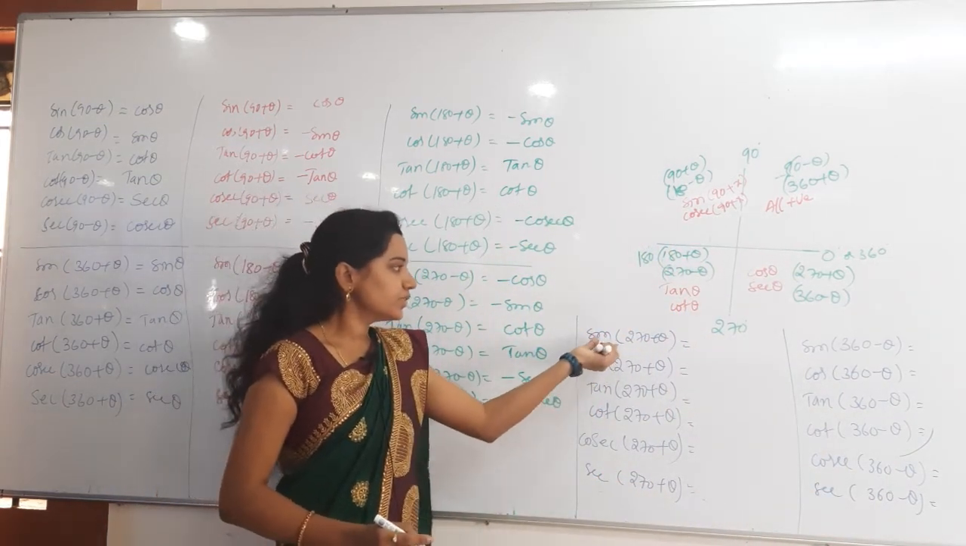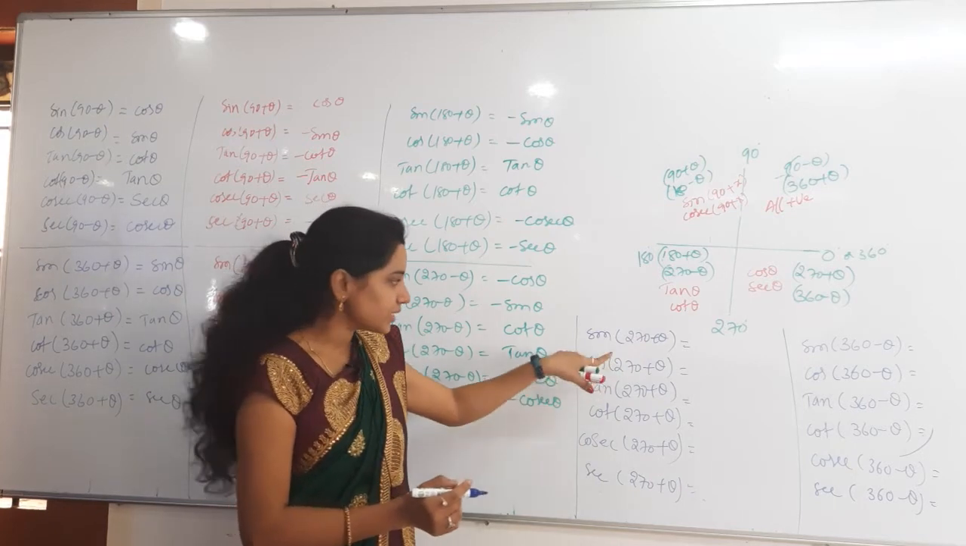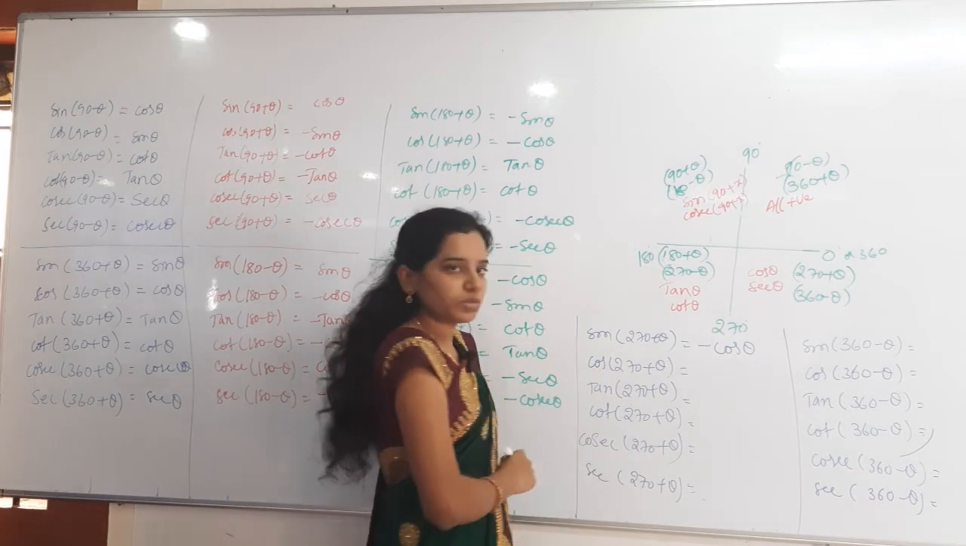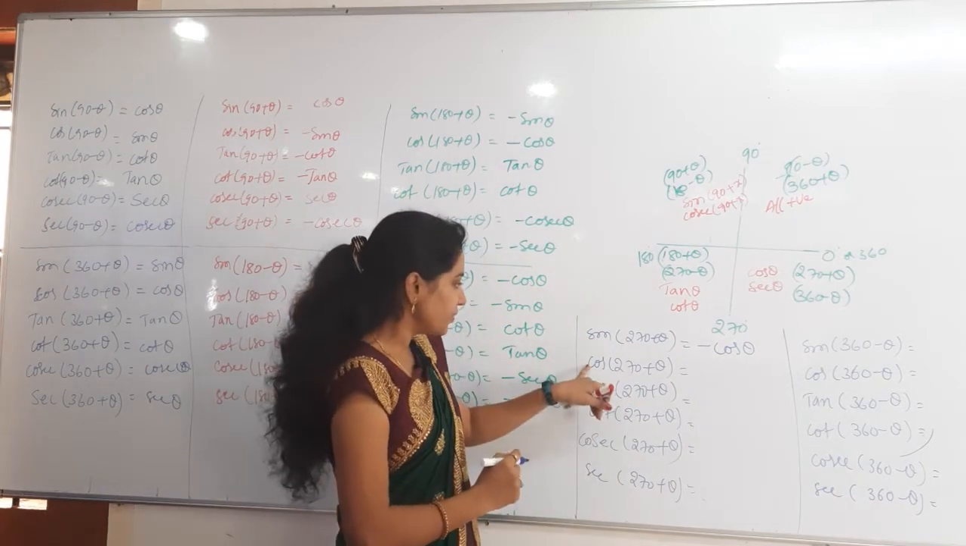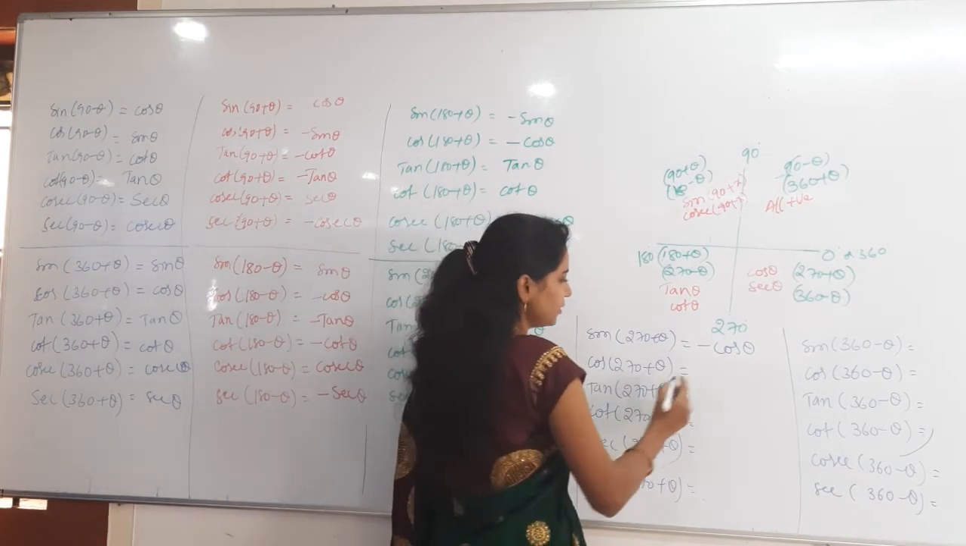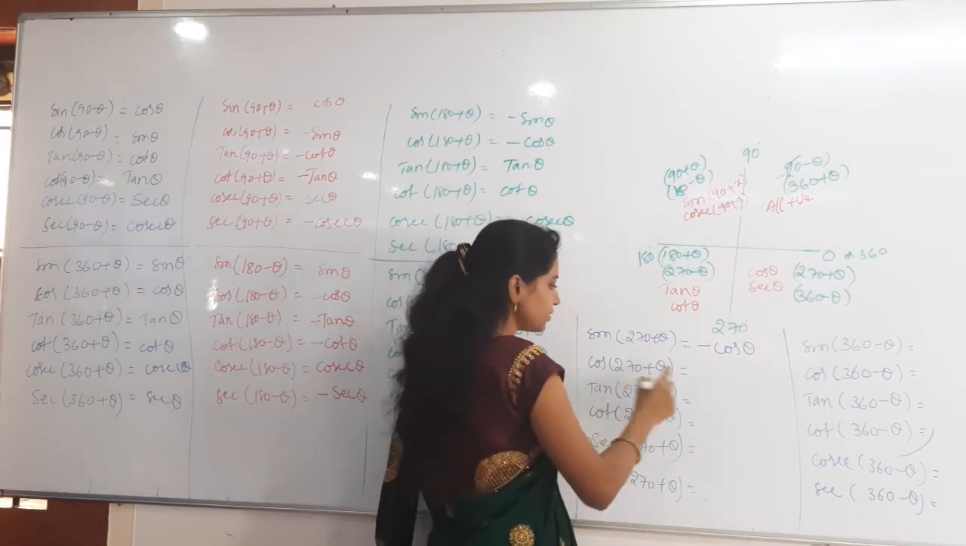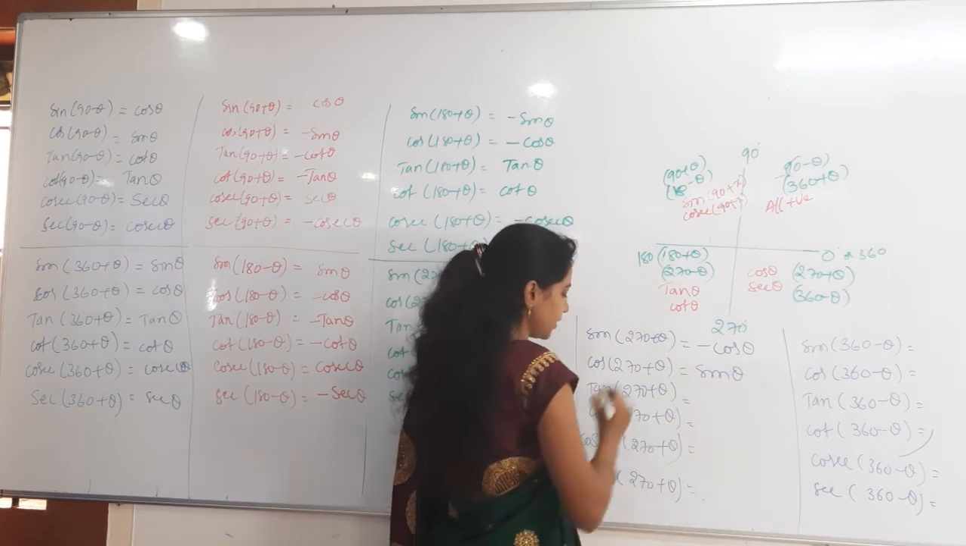Yes, can you? Sin 270 plus theta. Tell me the answers first. Minus cos. Why? Because we are dealing with 270 degrees, 270 or 90. Then cos 270 plus theta, fourth quadrant, cos will be plus only, so that plus what will get opposite function, that is plus sin theta.